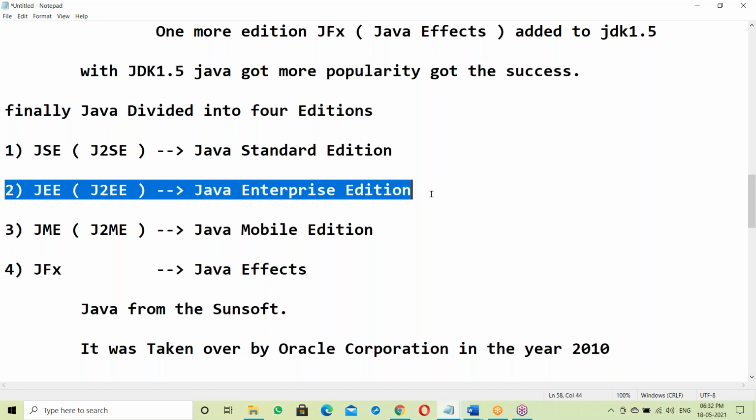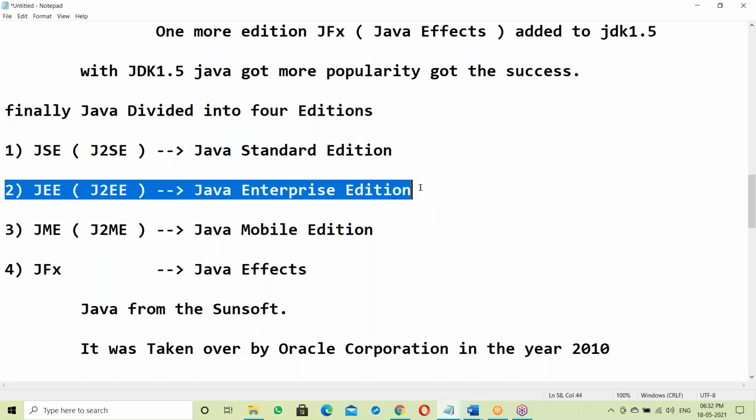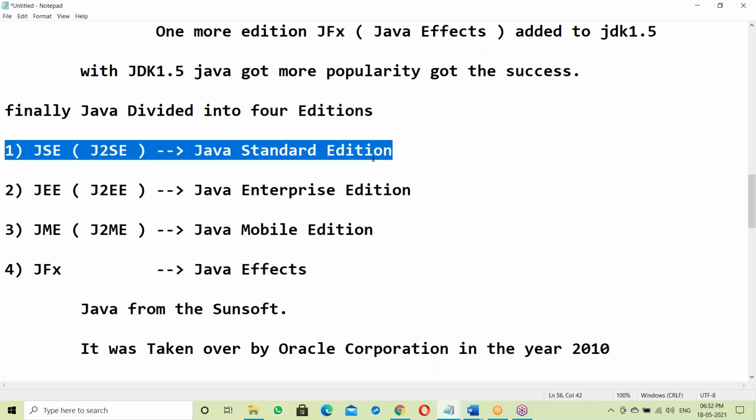Websites are applications, banking applications, stock exchange applications. In our daily life we use many applications, and all these applications are developed using the Enterprise Edition. This is the application development area. Standard Edition is learning Java technology.